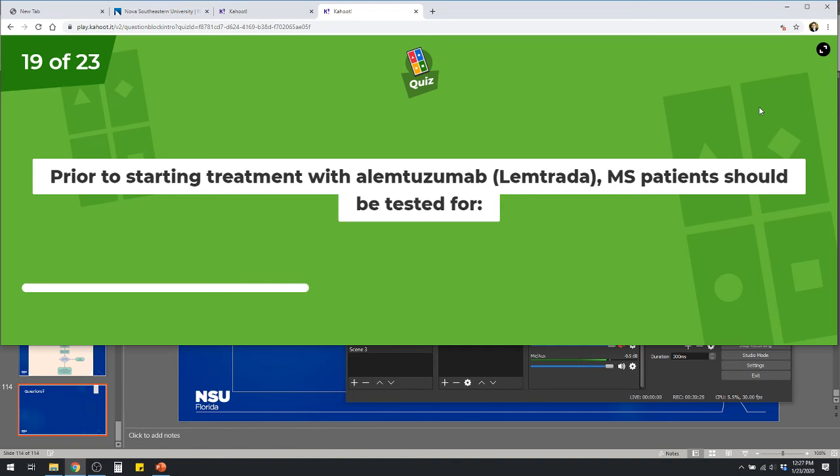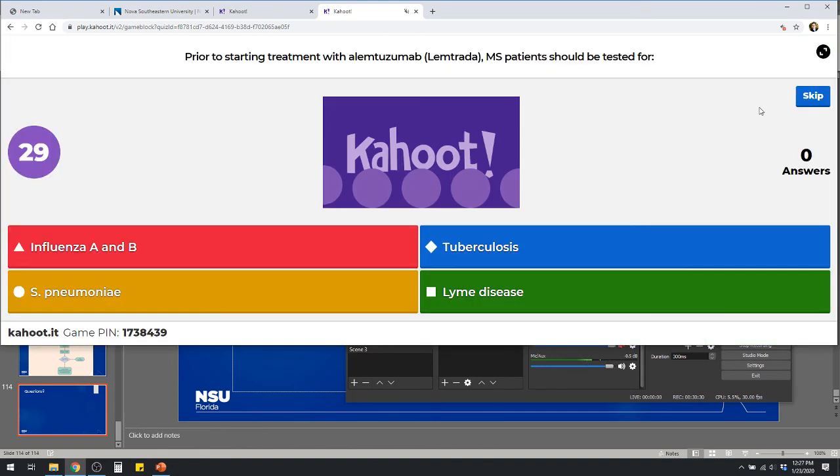Prior to starting treatment with alemtuzumab for multiple sclerosis, patients should be tested for influenza A and B, tuberculosis, strep pneumo, or Lyme disease. We used to check for Lyme disease, but that went by the wayside.